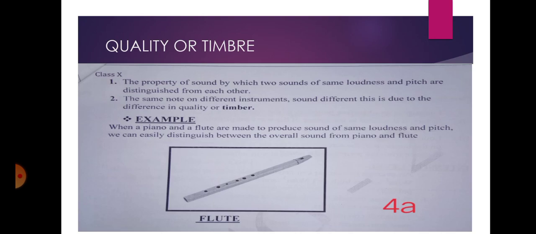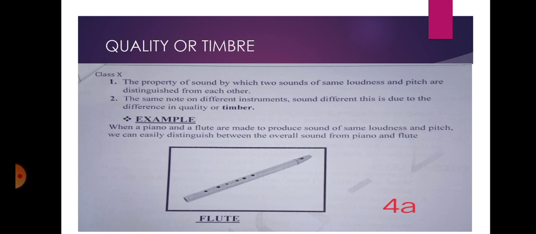The third characteristic of sound is quality: the property of sound by which two sounds of the same loudness and pitch are distinguished from each other. So the same note on different instruments sounds different. This is due to the difference in the quality or timbre. If we can differentiate the sounds produced by two different instruments played at the same time with the same frequency, then this characteristic of sound is known as quality, also known as timbre.